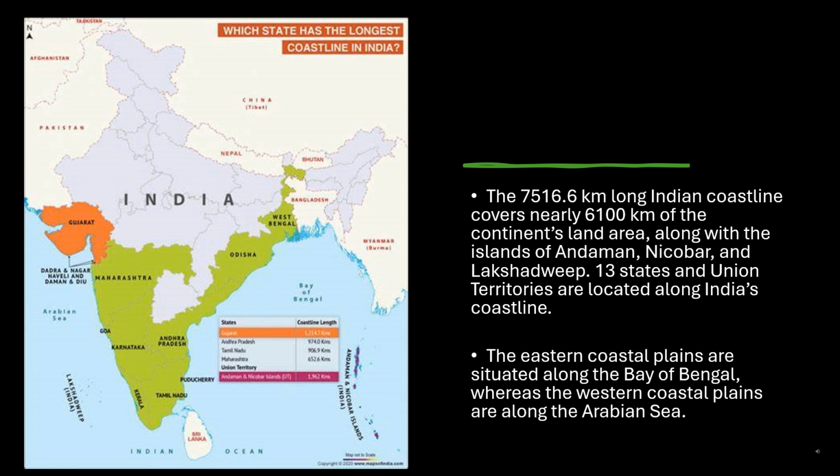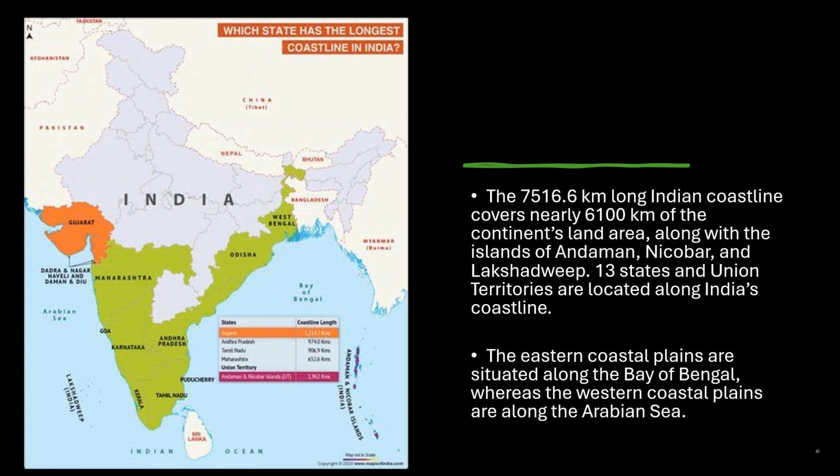The 7,516.6 km long Indian coastline covers nearly 6,100 km of the continent's land area, along with the islands of Andaman, Nicobar, and Lakshadweep. 13 states and union territories are located along India's coastline.